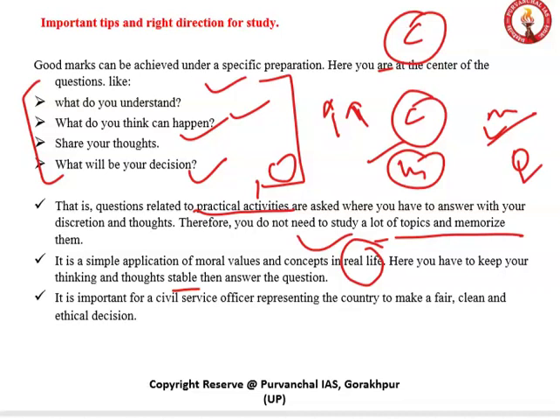You have to put yourself as very ethical there, which is very important. That's why UPSC felt to put this syllabus under the curriculum of UPSC. It is important for a civil service officer representing the country to make a fair, clean, and ethical decision. Again, I am going to tell you that for a person, becoming ethical is very important, and if we're talking about a civil servant, it is even more important. A civil servant has to be fair, clean in his decisions, and ethical.